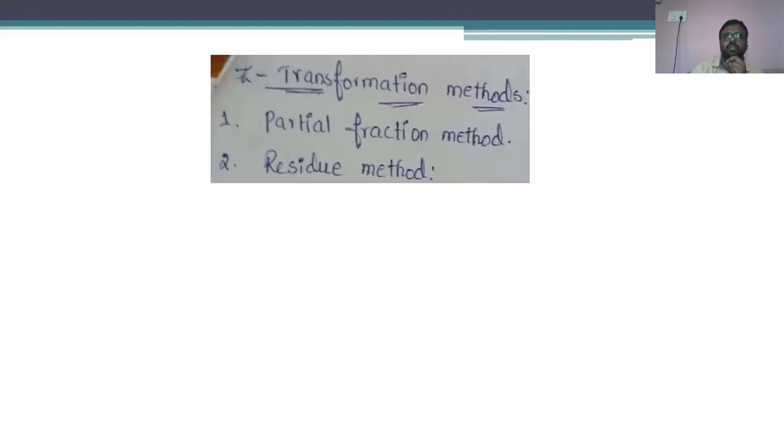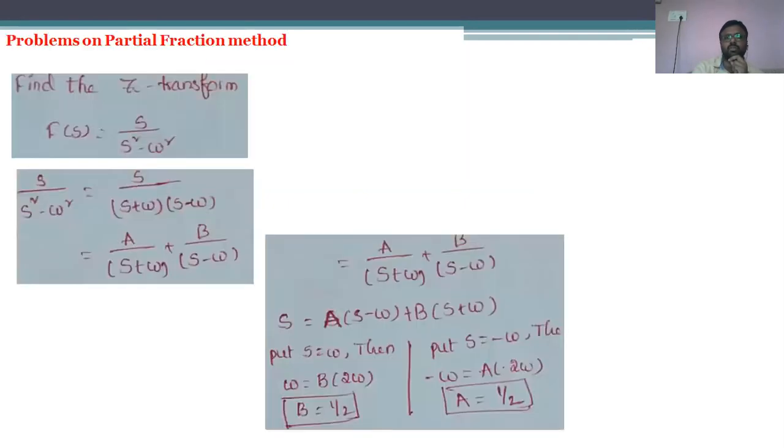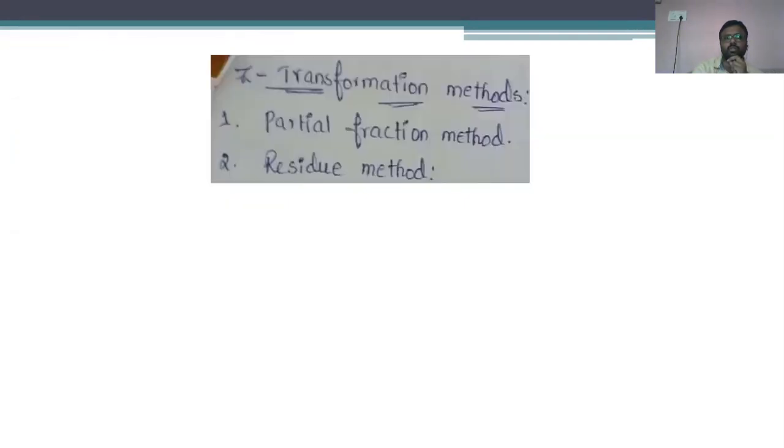In our subject, we have two different Z transformation methods: the partial fraction method and the residue method. For calculating a typical type of sequences, we have to go for the partial fraction method as well as the residue method.